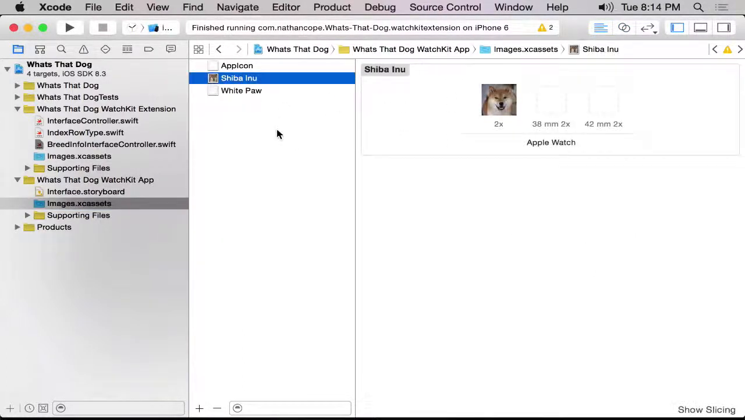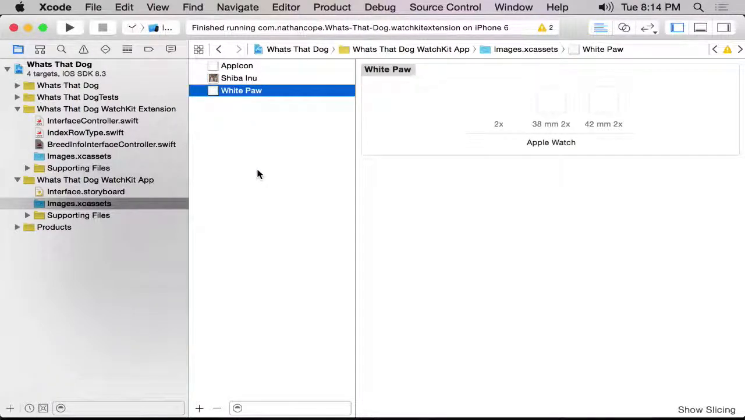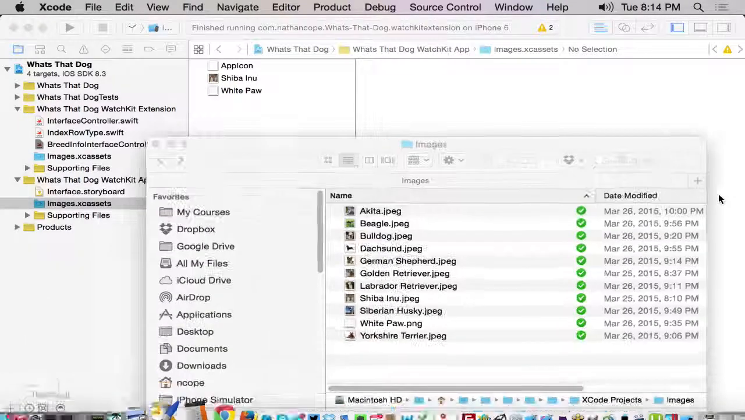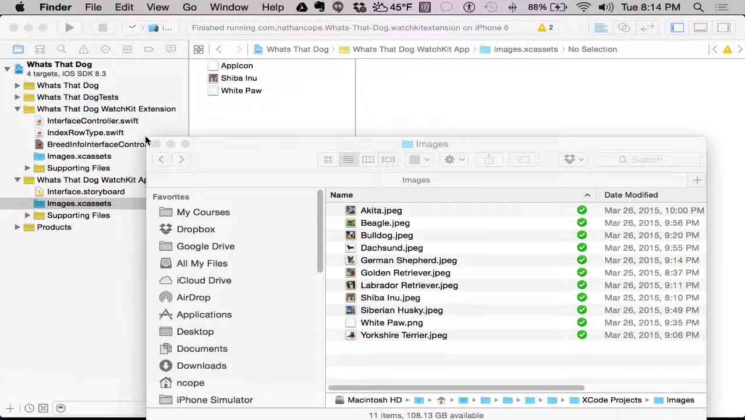That's what we want. So right now we just have the Shiba Inu and the white paw for the logo. So let's add the rest of the items here. I'm going to add all of the dogs that we originally wanted in here.